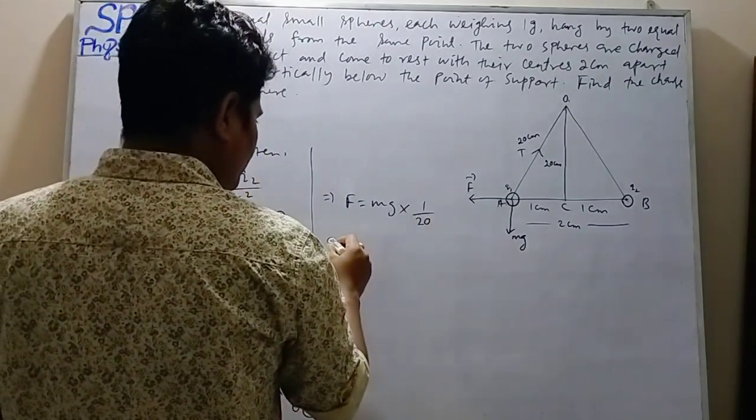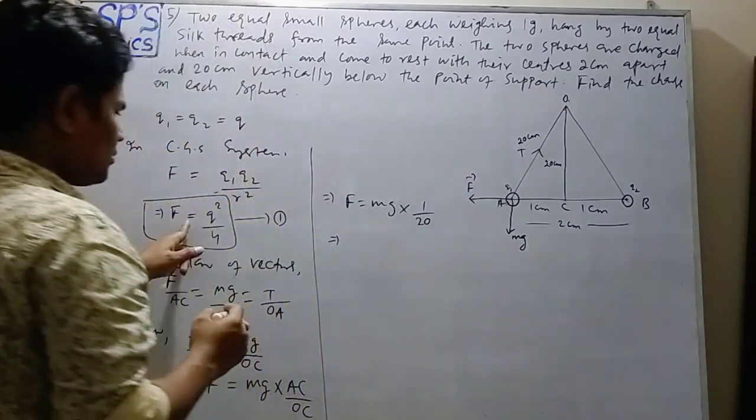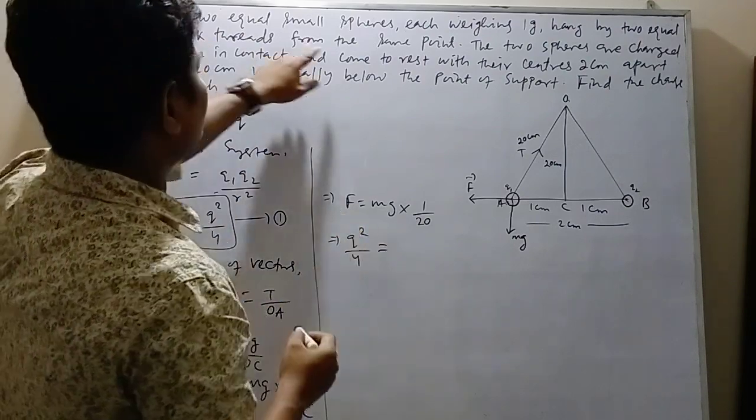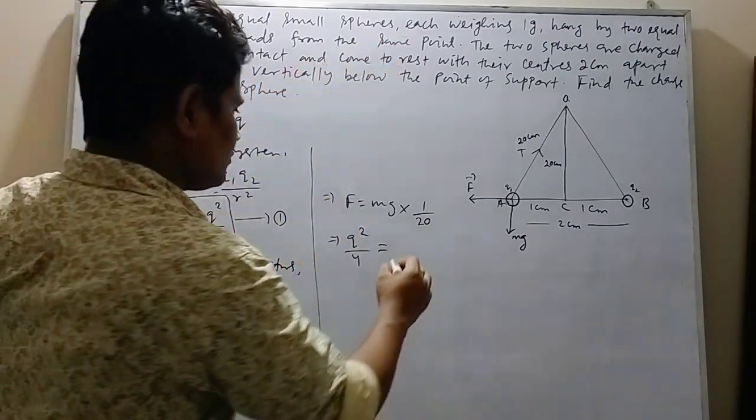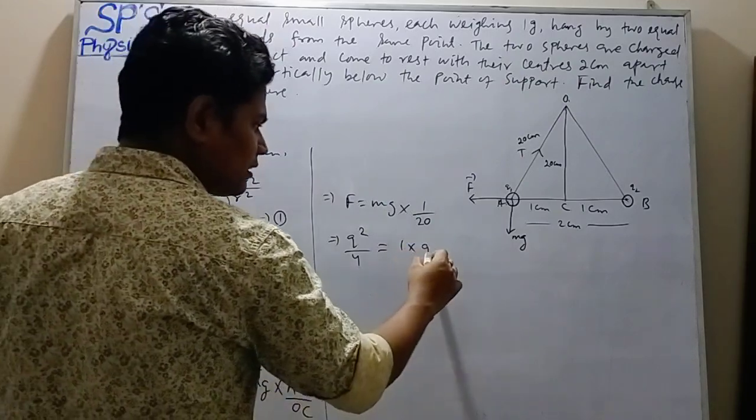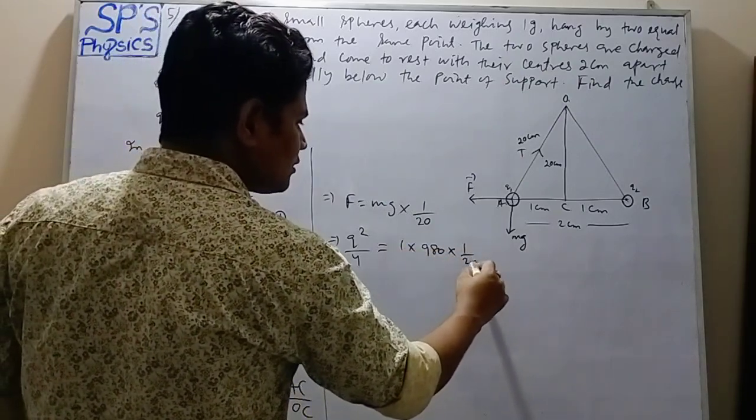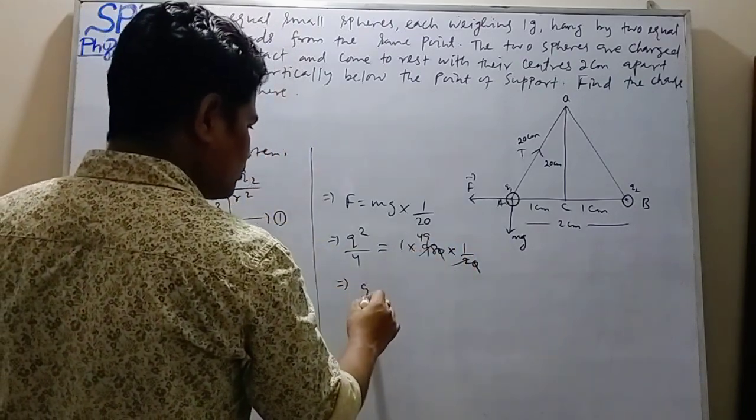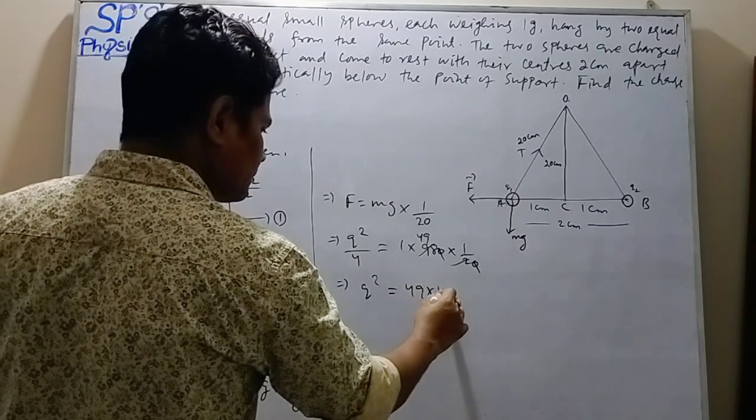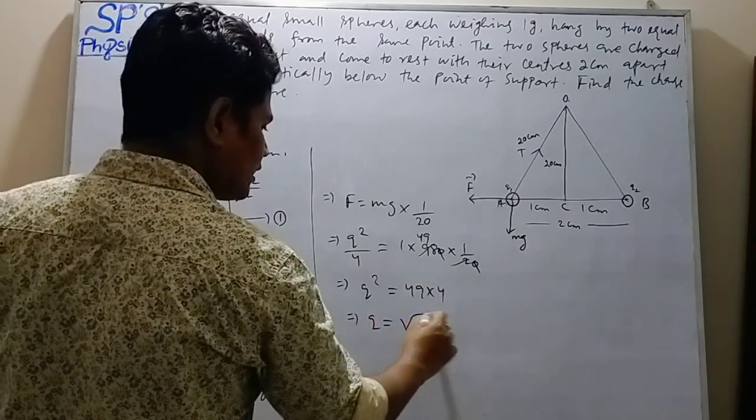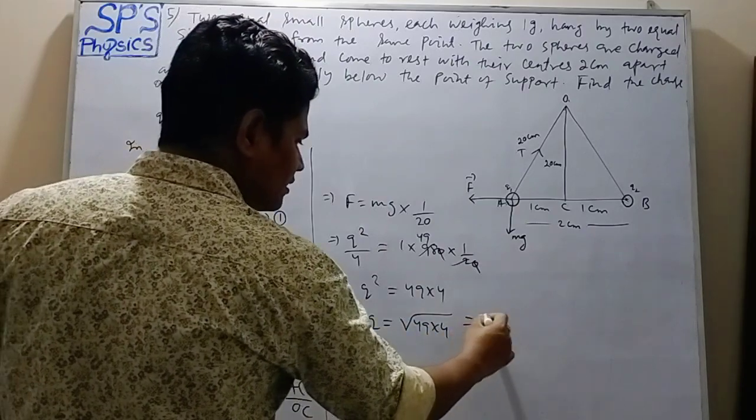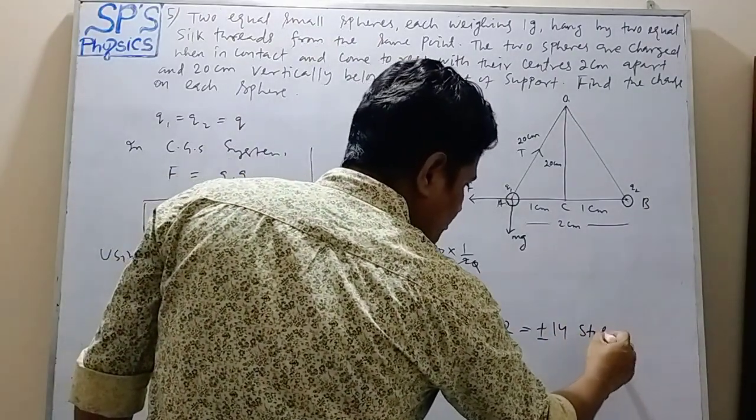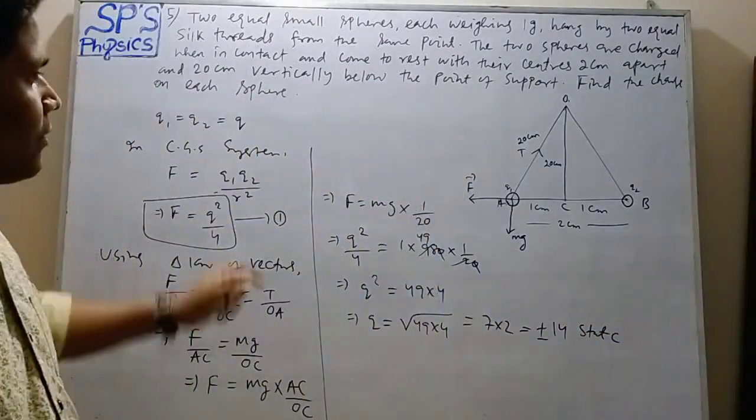So we have F equal to, from equation 1, Q square upon 4. M is mass 1 gram, into g in CGS system that is 980, into 1 upon 20. So 2 cancels, the 2 49s are 98. Q square equals 49 into 4. So Q equals square root of 49 into 4, that is 7 into 2, equal to plus or minus 14 stat coulomb.